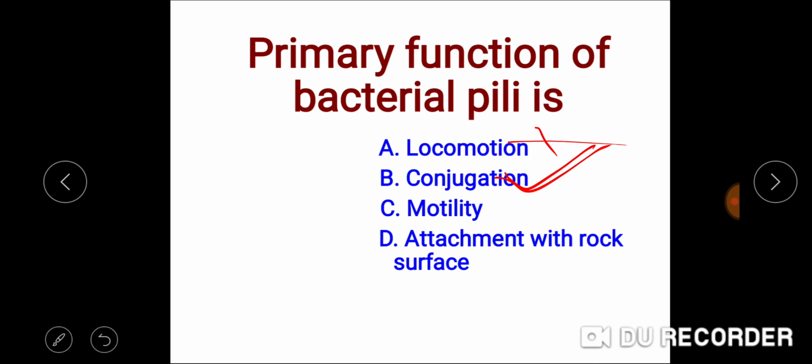Motility is mainly by means of the flagella. Attachment to the rock surface is mainly with the help of the fimbriae. So the right answer is conjugation.